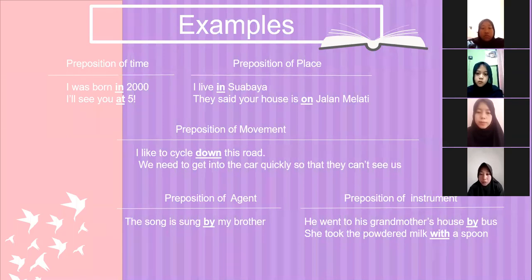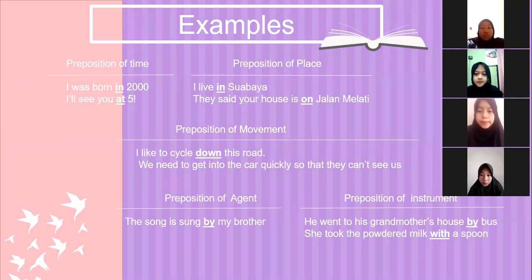The next is preposition of movement. Example: I like to cycle down this road. The preposition of movement is down. Next example: we need to get into the car quickly so that they can't see us. The preposition of movement is into.